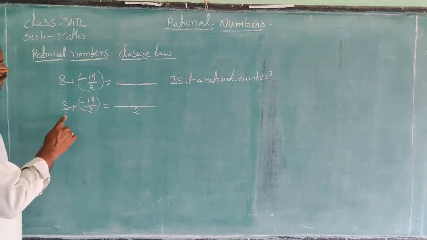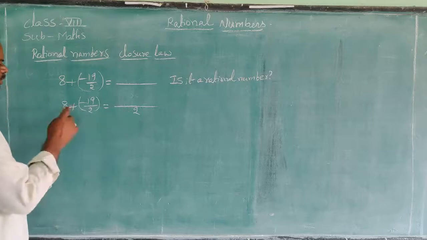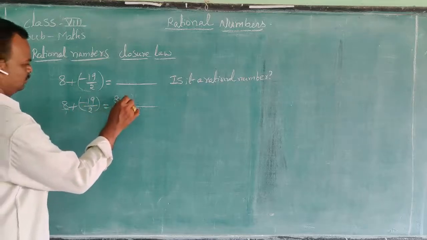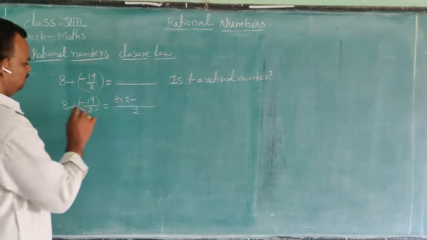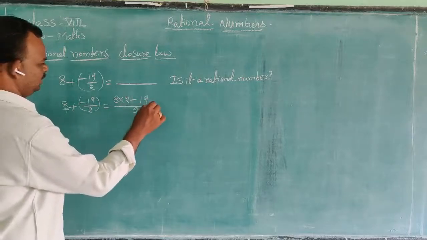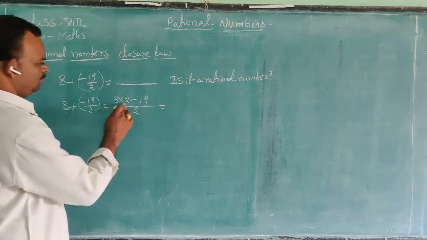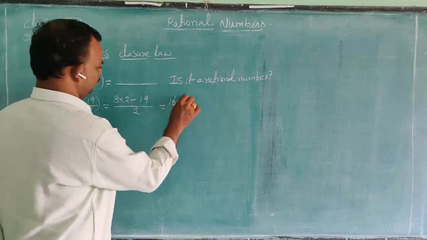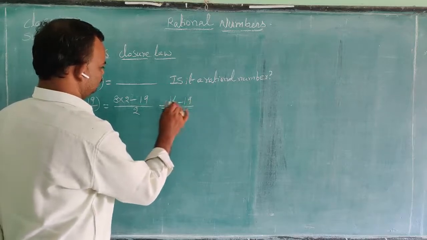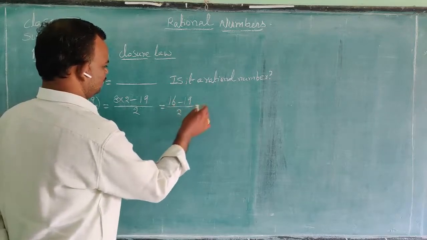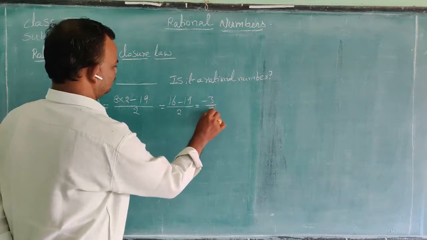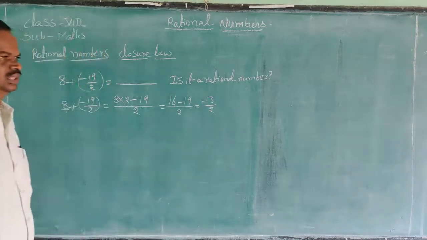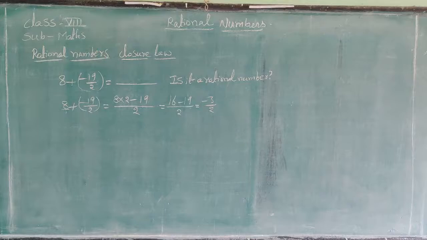So 1 divides 2 in 2 times, 2 into 8. 8 into 2 plus minus 19, that is equal to 8 2s are 16 minus 19 by 2. 16 minus 19 is equal to minus 3 by 2.